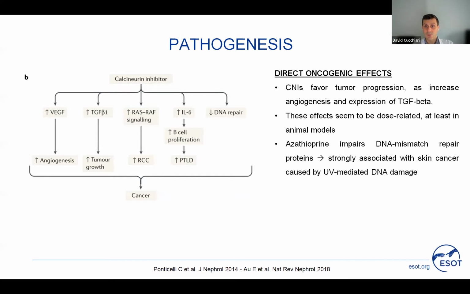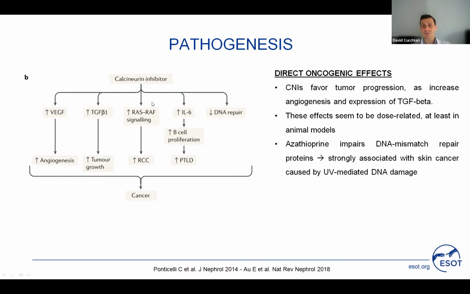For example, calcineurin inhibitors, the most important class of drugs that we use to prevent rejection, favor tumor progression, especially because they increase the expression of vascular endothelial growth factor that promotes angiogenesis of the tumor.